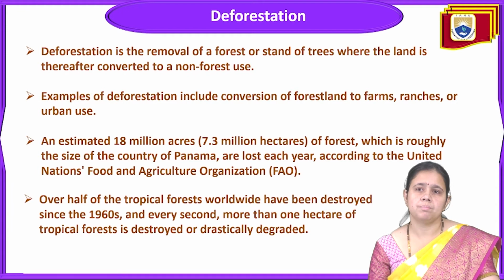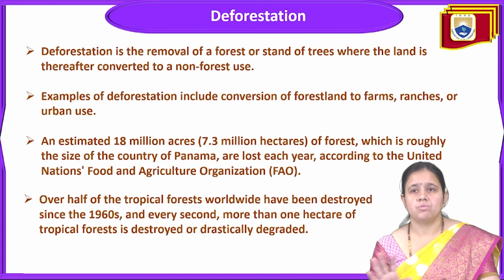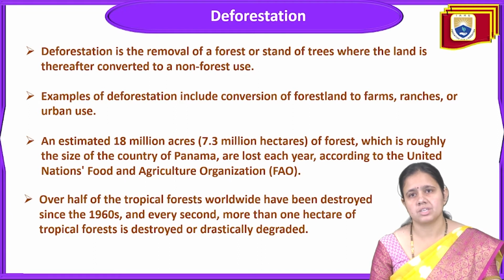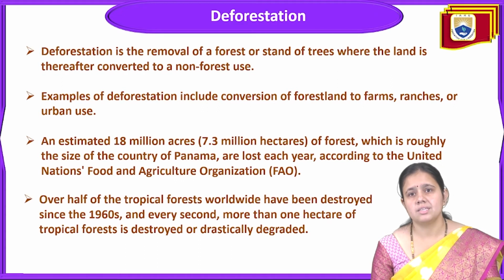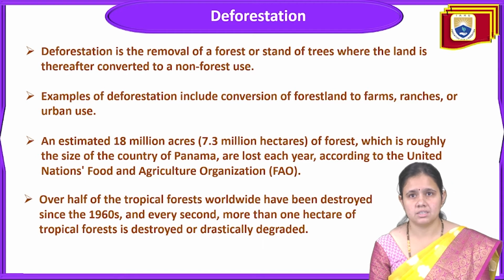When some place is full of forest and you remove those trees and convert that land into a non-forest use, that is called deforestation. The main examples of deforestation are the conversion of forest land to farms, ranches, or urban use. So why is deforestation done? It is done for the conversion of forest land into farms, ranches, or urban uses. This is the main reason for deforestation.